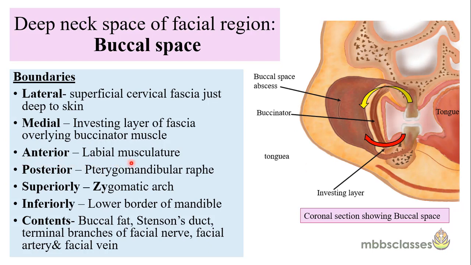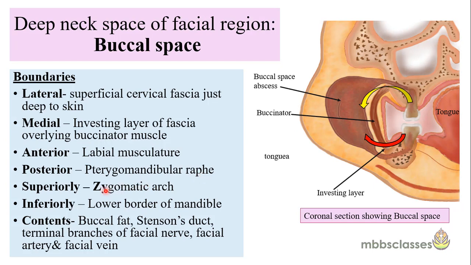The anterior boundary is formed by the labial musculature, that means the muscles of the lip. The posterior boundary is formed by the pterygomandibular raphe. This pterygomandibular raphe is the fibrous junction which is formed by two muscles. First is the buccinator muscle and second is the superior constrictor muscle. When these two muscles join together, they form a junction called the pterygomandibular raphe.